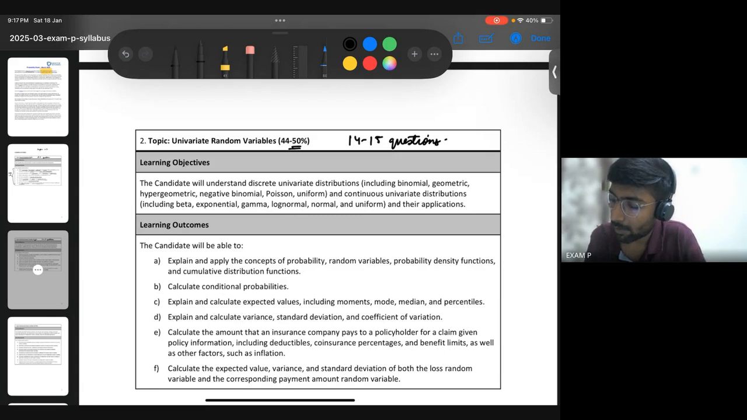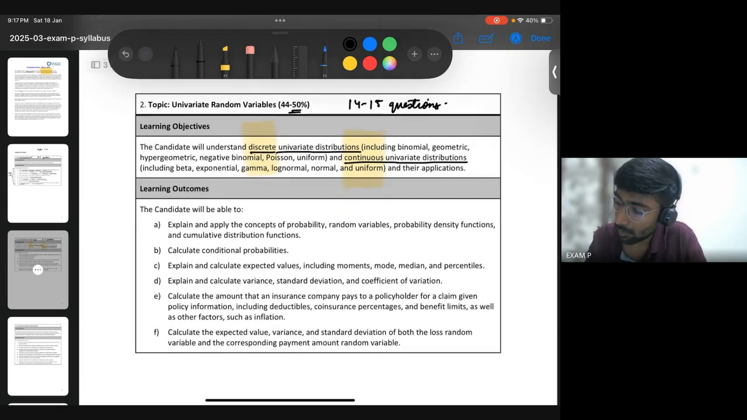So you learn about discrete univariate distributions, then continuous univariate distributions. So one is the discrete version of distributions, as they call it, and then you have something called continuous. So discrete, and then you have continuous. What else?